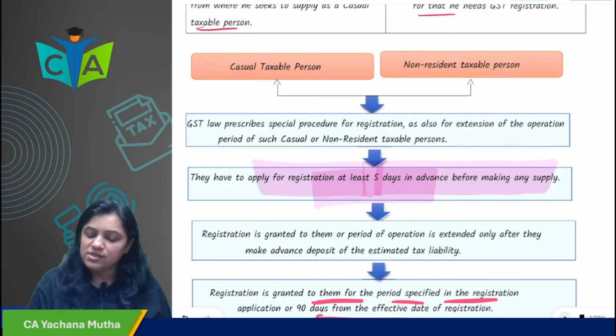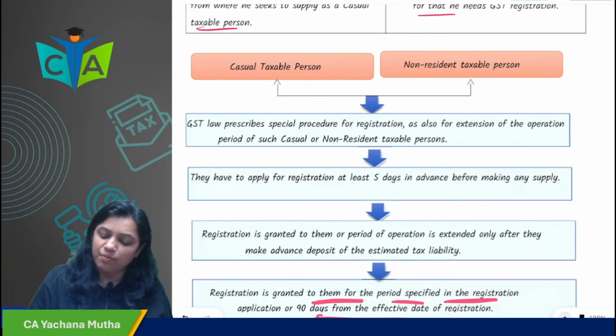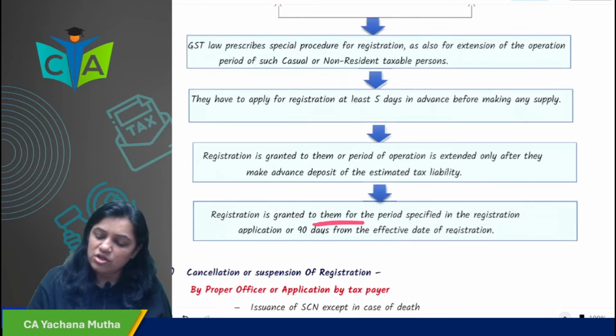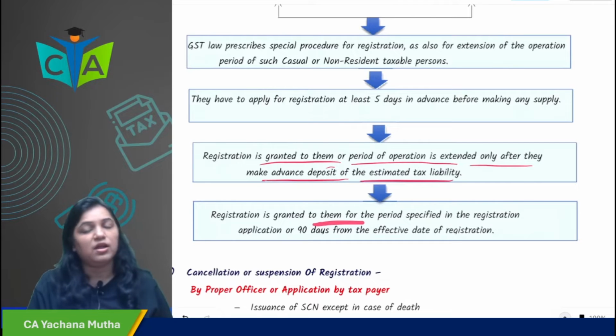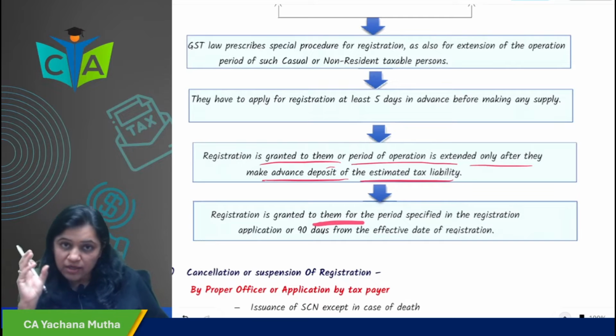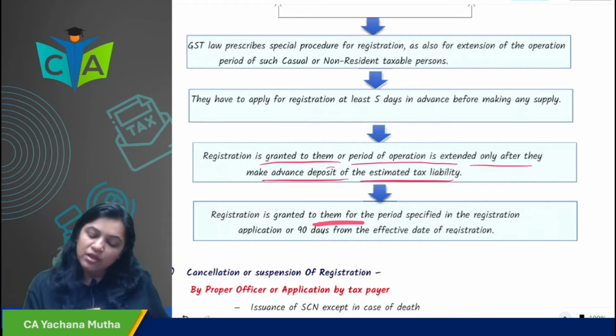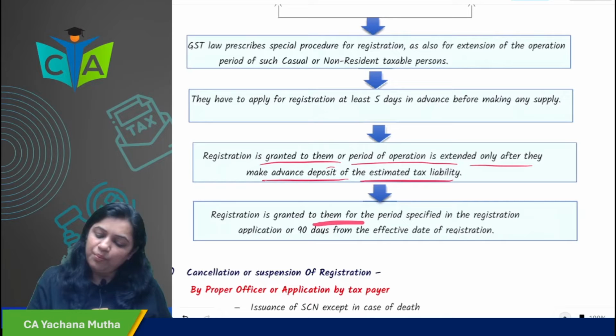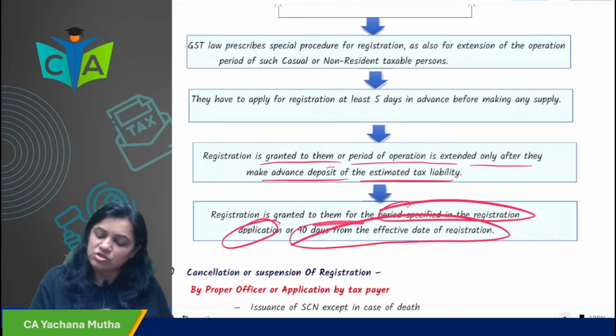Registration is granted to them, or a period of operation is extended, only if they make an advance deposit of estimated tax liability. Registration granted is for the period specified in the registration application, or 90 days from the effective date of registration.